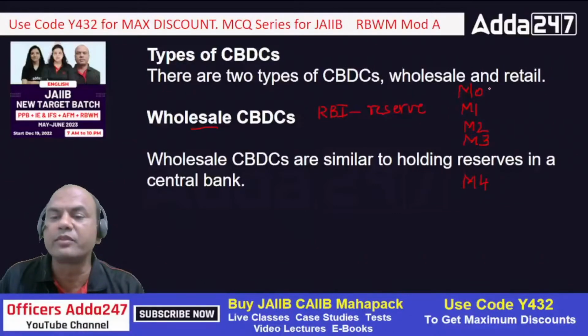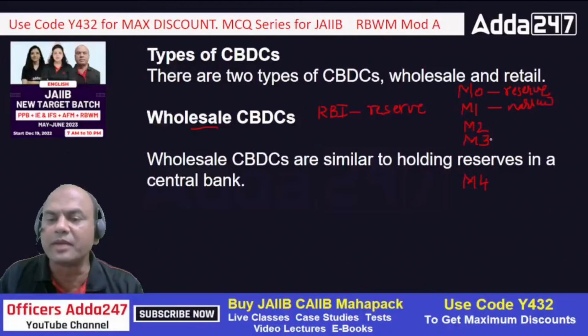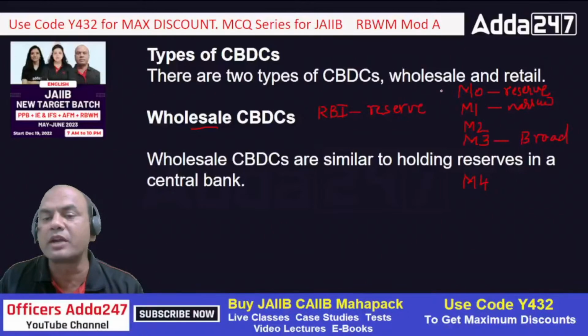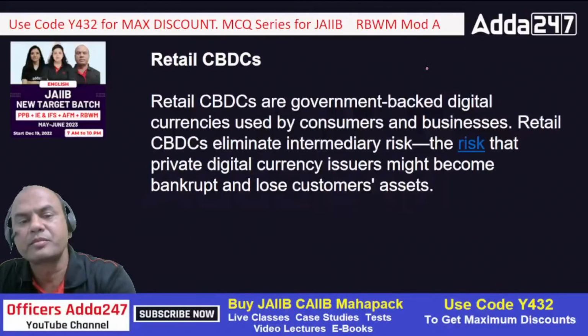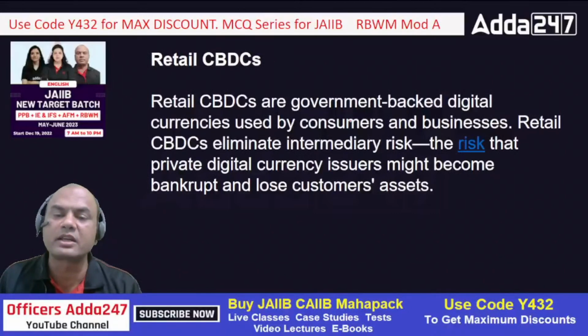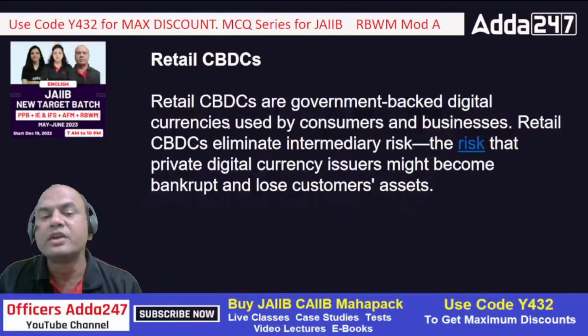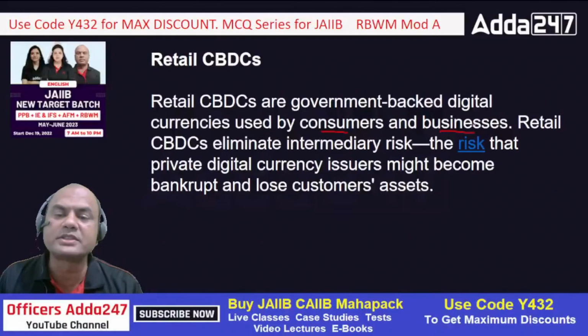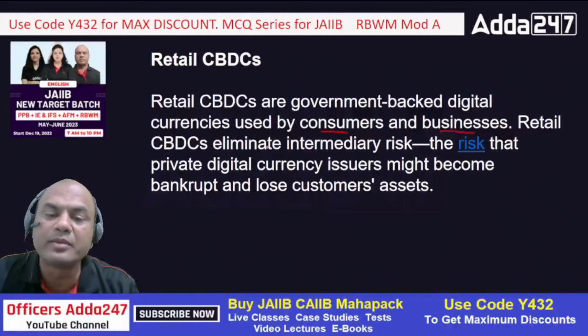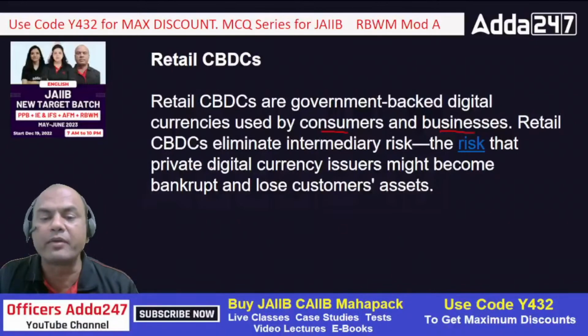M0 is known as reserve money with RBI, reserve. M1 is known as narrow money. See here, I have taken separate topics on this. M3 is known as broad money. So remember, what are we talking of over here? Wholesale, similar to holding reserves in central bank, means this is similar to M0, okay? Then retail CBDC. Retail CBDCs are government-backed digital currencies used by consumers and businesses. Means like you and me, we'll be using this CBDC. Retail CBDCs eliminate intermediary risk. The risk that private digital currency issuers might become bankrupt and lose customers' assets.